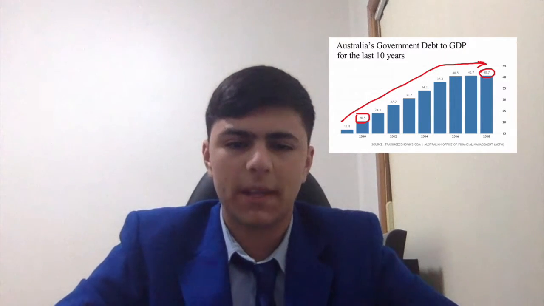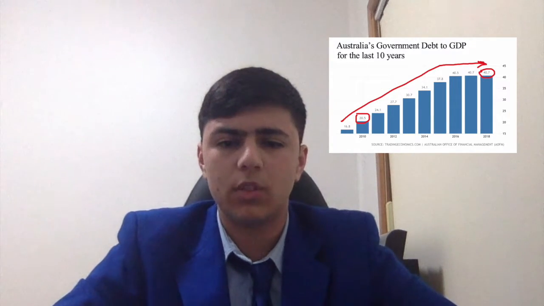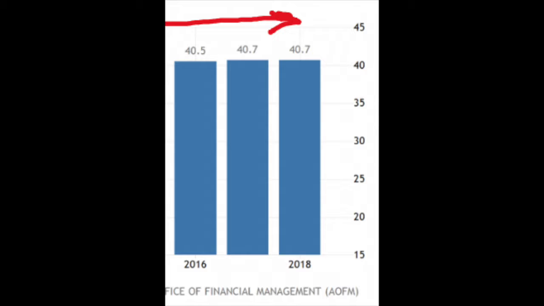Australia is also in the same situation. In 2018, Australia had utilized 40.7% of their GDP to pay back debts. This is a far cry from 2010, in which 20.5% of their GDP was utilized to pay back debts. Though unlike China, from the graph on screen, we're able to see that Australia's amount of GDP used to pay back debts has stabilized in 2017 and not changed in 2018.